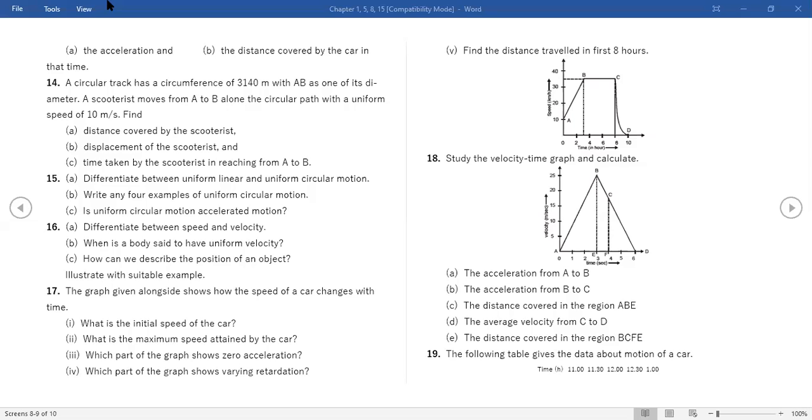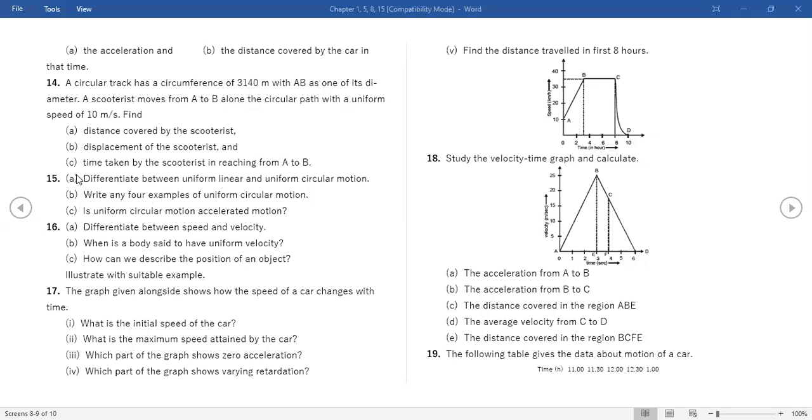Ma'am, on the 15th question, C part, it's always yes, right? Uniform circular motion is accelerated motion. Yes, always. Circular motion can be uniform or cannot be uniform, that doesn't matter. That can be changed, but this cannot be changed. Circular motion is always accelerated motion. But it can be uniform or not uniform, that depends on the speed.